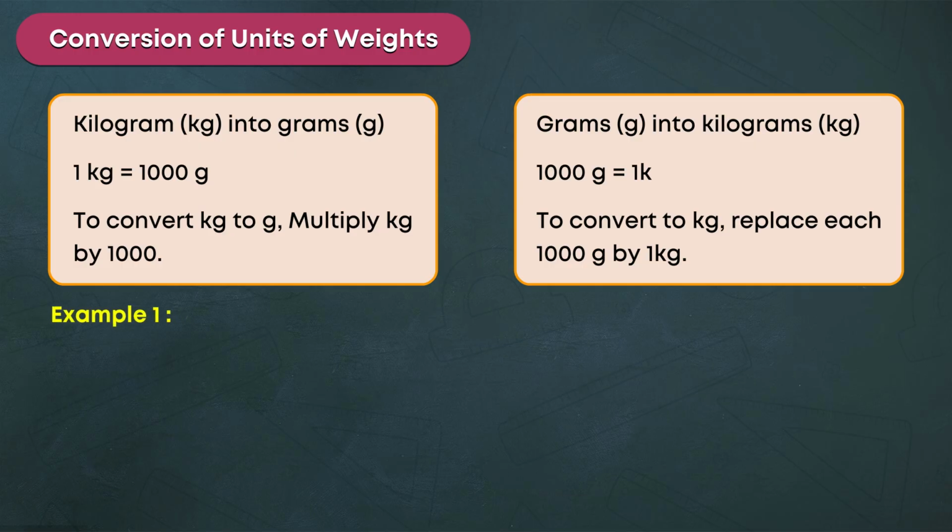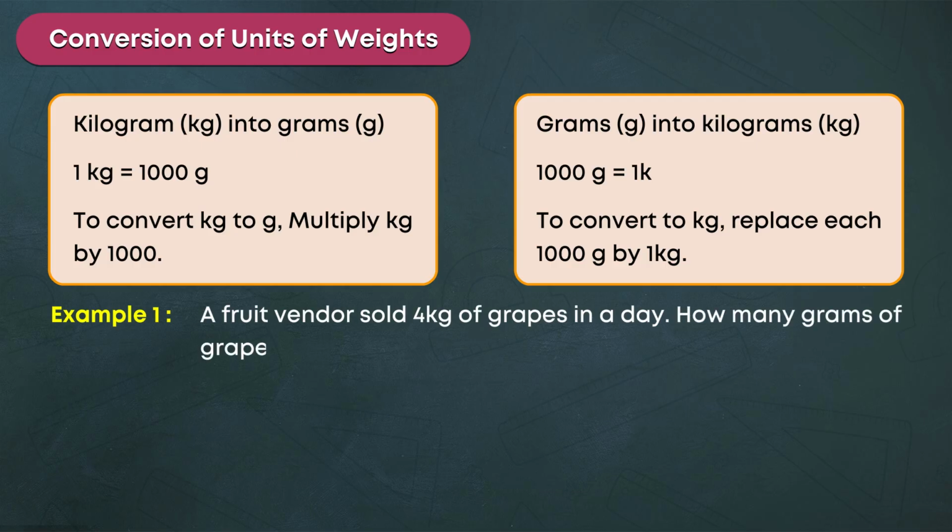Example 1. A fruit vendor sold 4 kilograms of grapes in a day. How many grams of grapes did he sell?